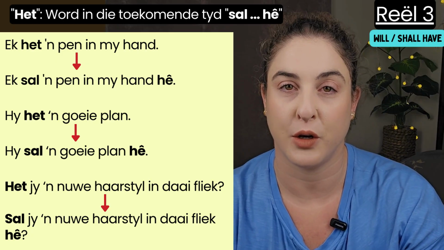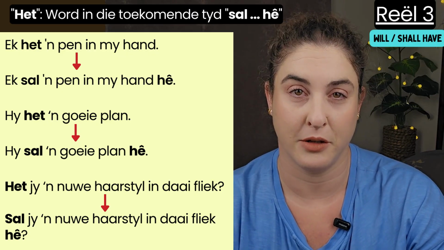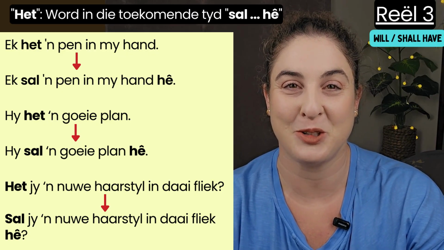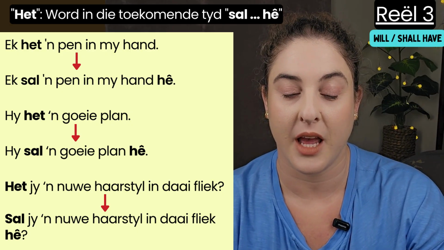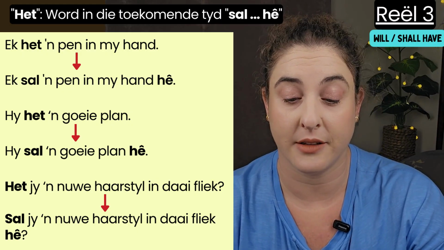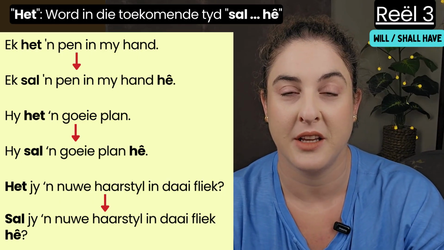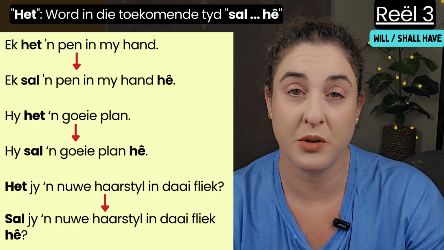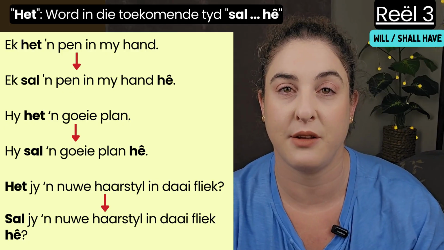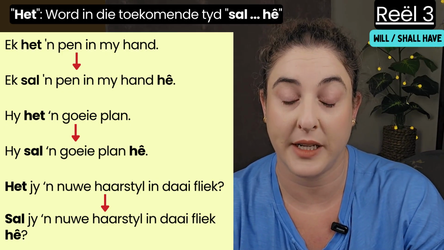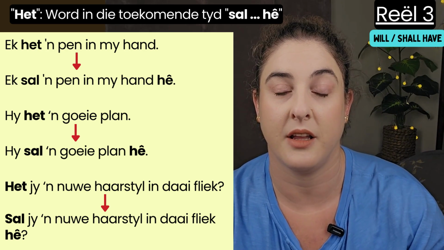Hy het 'n goeie plan. He has a good plan. Hy sal 'n goeie plan hê. He will have a good plan. Het jy 'n nuwe haarstyl in daai fliek? So if somebody is acting in a movie, you ask them, do you have a new hairstyle in that movie? Het jy 'n nuwe haarstyl in daai fliek? Sal jy 'n nuwe haarstyl hê in daai fliek?